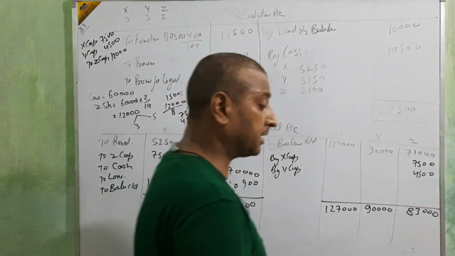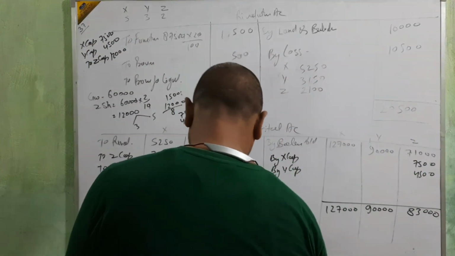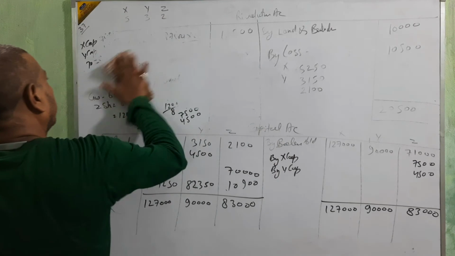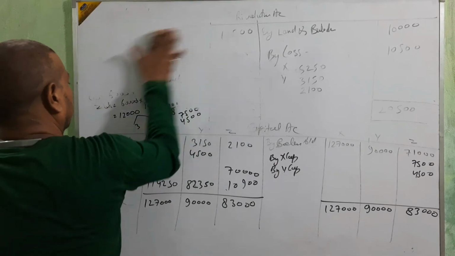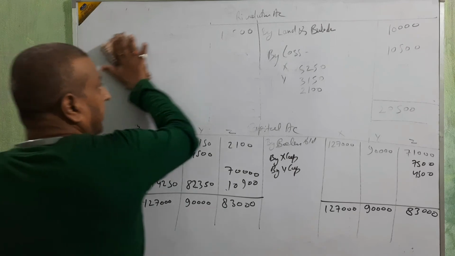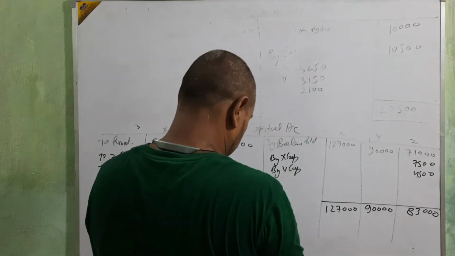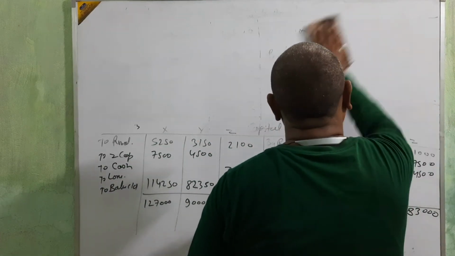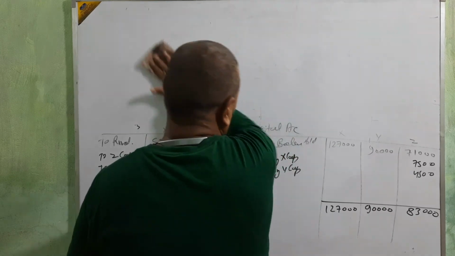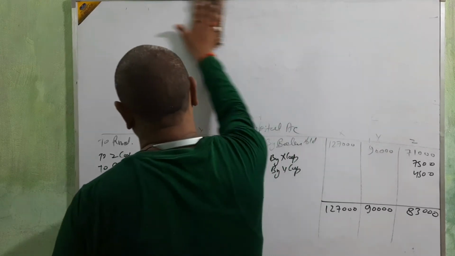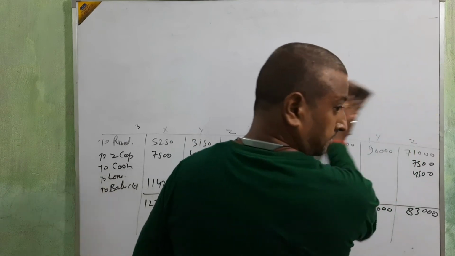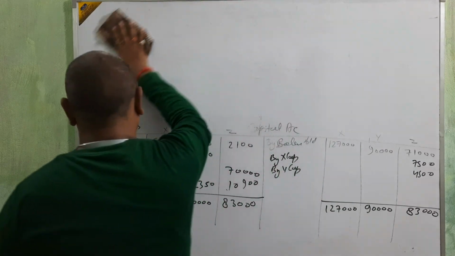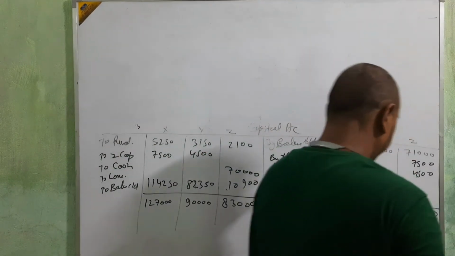Okay, now going for the balance sheet. Only the balance sheet is remaining. I think the other things are clear. Let's start with the balance sheet.